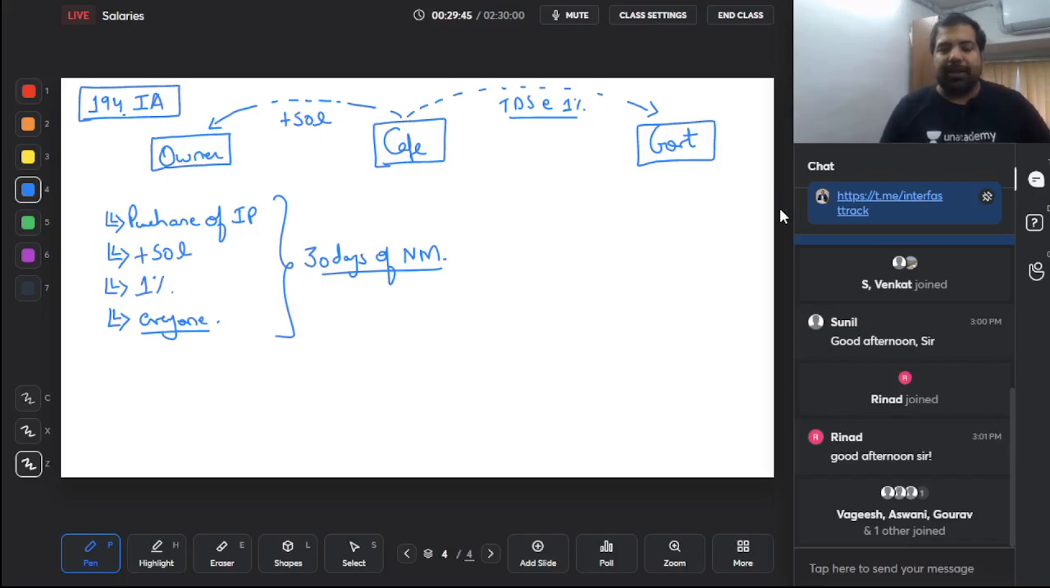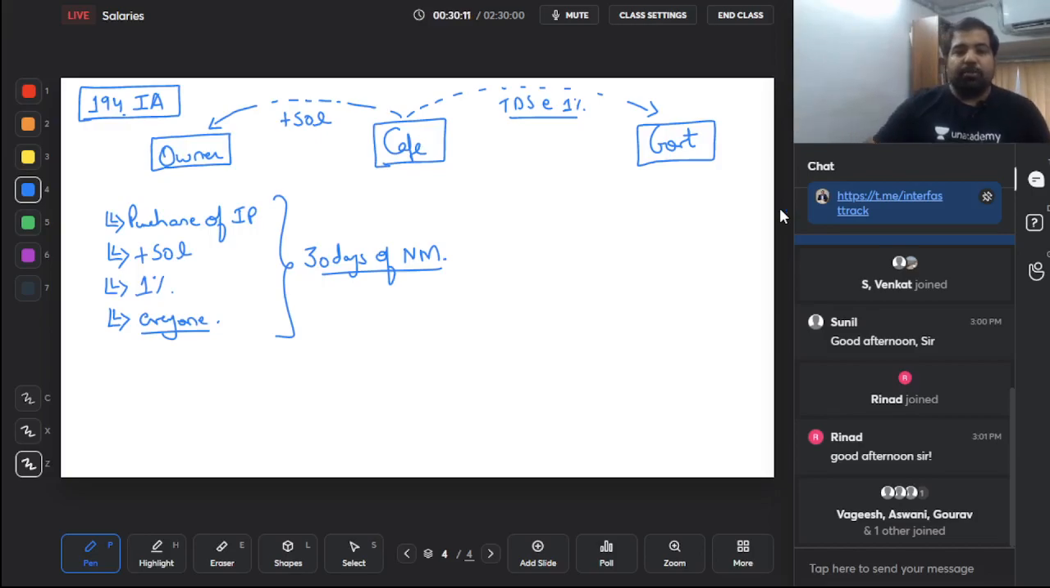Perfect. Guys, just quickly recapping 194IA, immovable property acquired. You're acquiring an immovable property of more than 50 lakh rupees. This 50 lakh rupees includes club charges, parking charges, clubhouse charges, all of that you have to see together. If it's more than 50 lakh rupees, you have to deduct TDS at the rate of 1%. Remember guys, this 50 lakh rupees is the sale consideration, not the stamp duty value. TDS is only 1%. Yes, it applies to everyone.